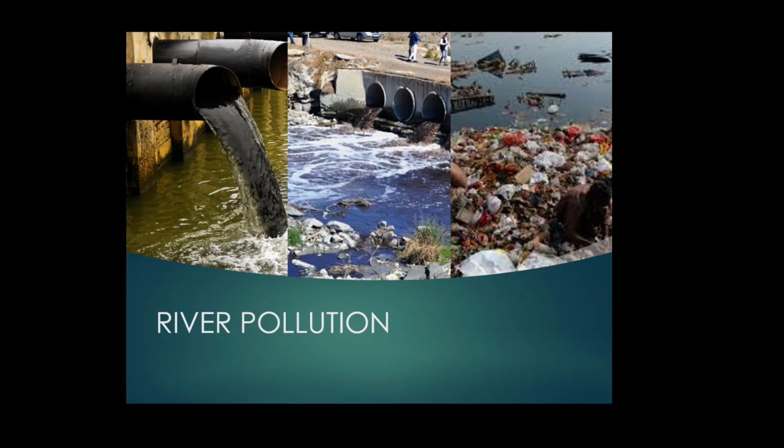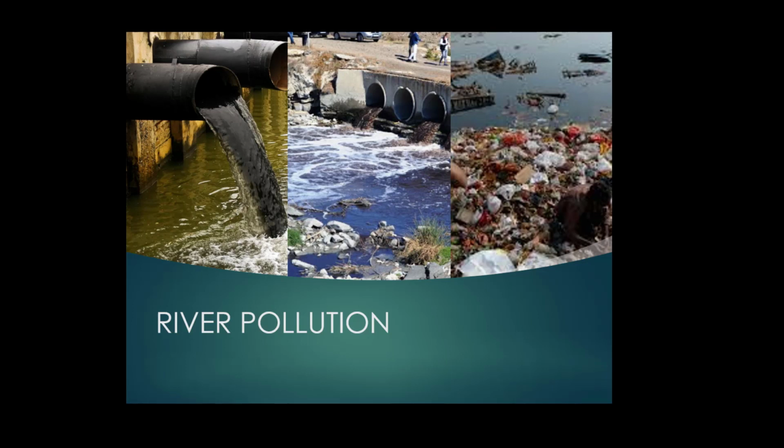Now the new phase of the Ganga Action Plan, Ganga Action Plan second, has been merged with the National River Conservation Plan. This National River Conservation Plan now covers 152 towns located along 27 interstate rivers in 16 states.